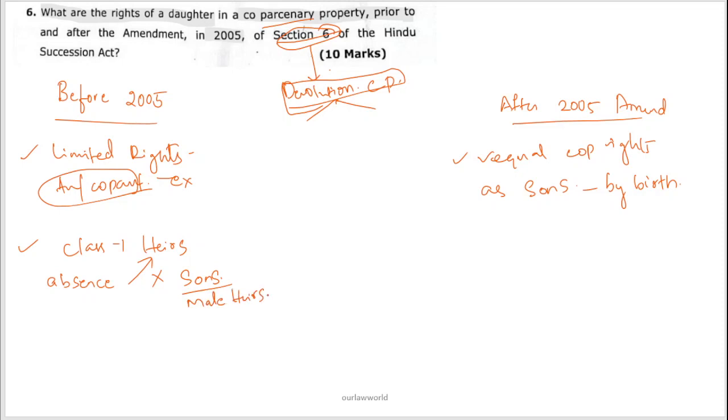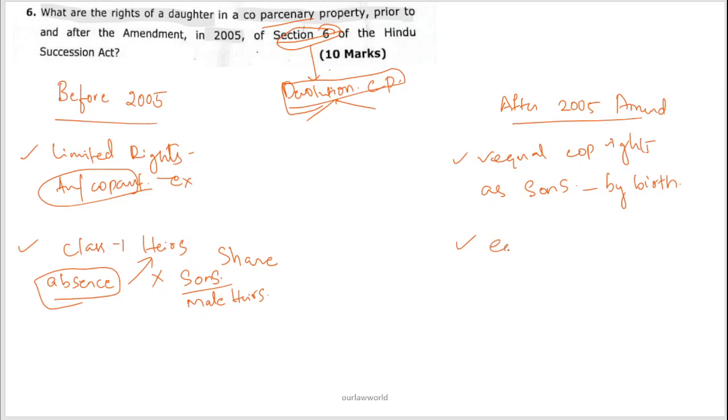So if there was no male heir, that means in the absence of a male member, daughters used to get coparcenary property but not equal to male heirs. They got only a partial share. But now, nothing like that. The entire situation has changed.